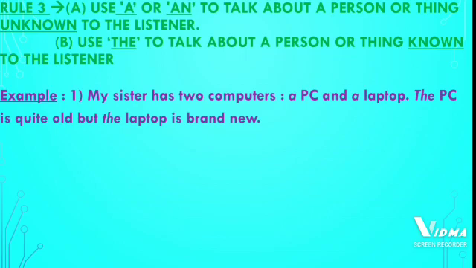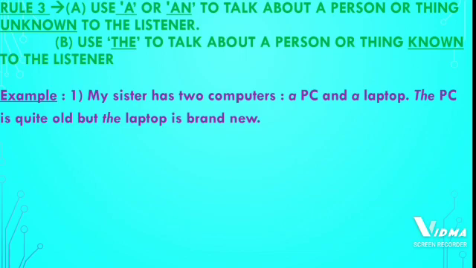So now you know about the PC and laptop, so that is why we have used the. When I say the PC, we know which one I am talking about. That is my sister's PC, and the same thing for the laptop also. So the PC and the laptop are now known to you.